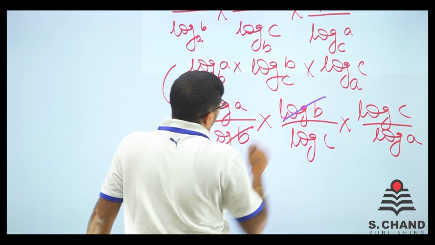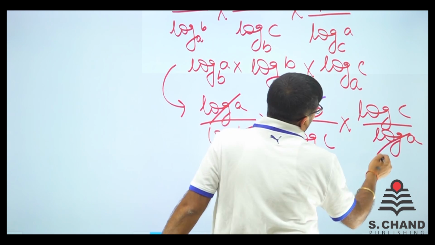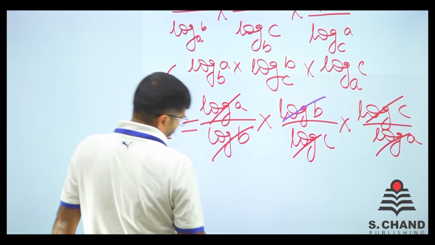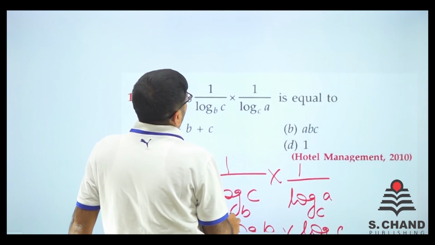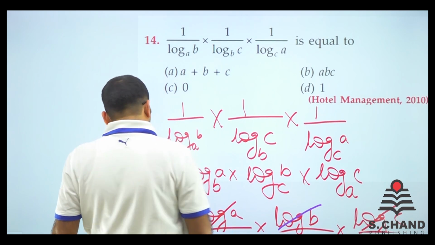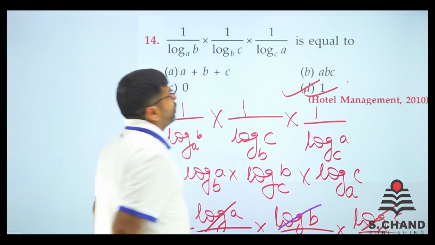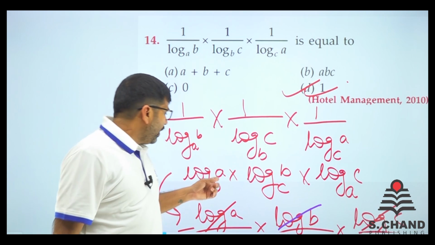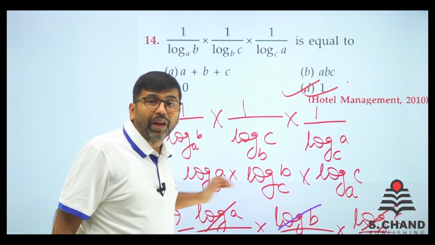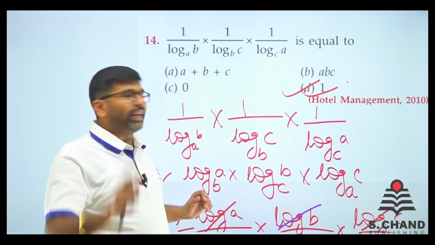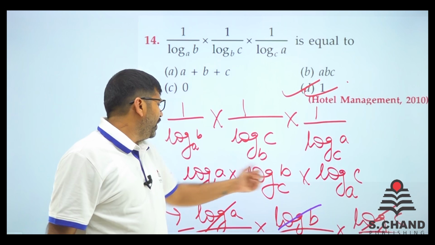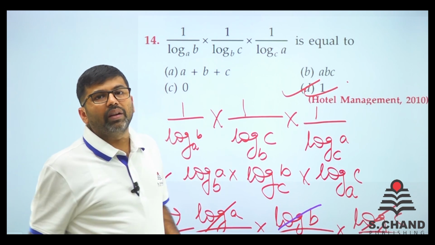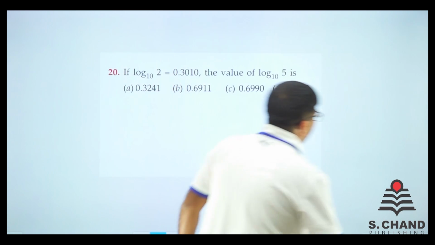So log b cancels out, log a cancels out, log c cancels out. Final answer is 1. So, is there anything like 1 in the options? Yes, here we go. So, question number 14 is 1. Very simple. I could have done the easy way: in the calculation part, you can directly cancel out b to b and c to c and a to a, and that is 1, right? We move ahead now.